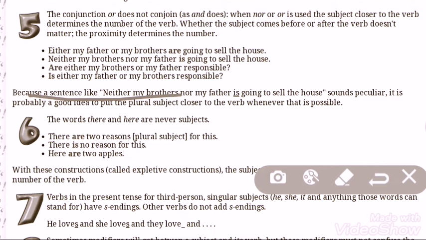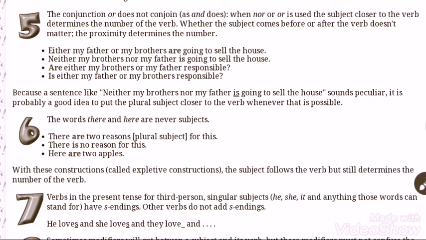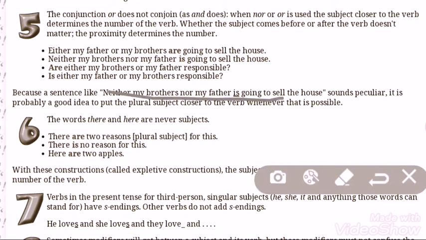It is probably a good idea to put the plural subject closer to the verb whenever that is possible. We can say neither my father nor my brothers are going to sell the house. I can write in this way also. But as father is near, that's why the verb is.